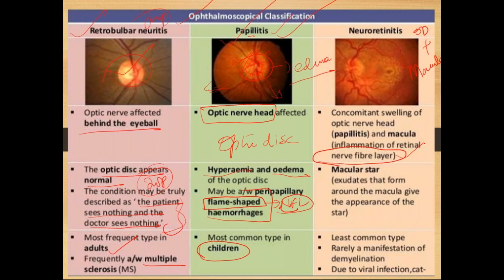So what happens? You can see in the macula here, something is there, right? Something, I'll draw the diagram here. This is the macula. Surrounding the macula, it will be like this, whitish.